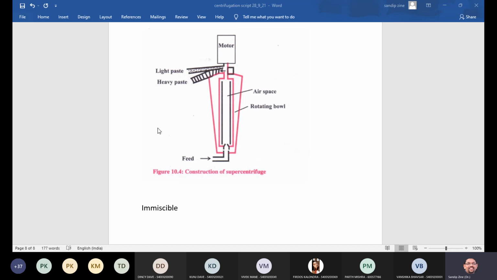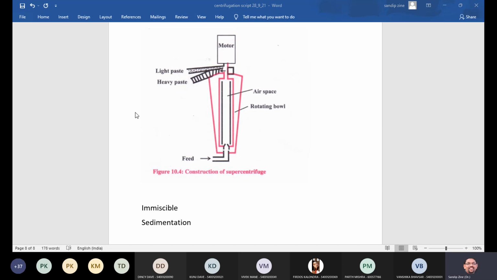During centrifugation, obviously the heavier liquid is thrown against the container wall while the lighter liquid remains as an inner layer, and the two layers are simultaneously separated. So this is again about sedimentation.